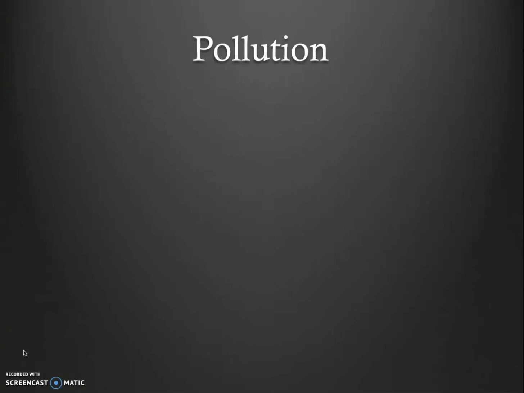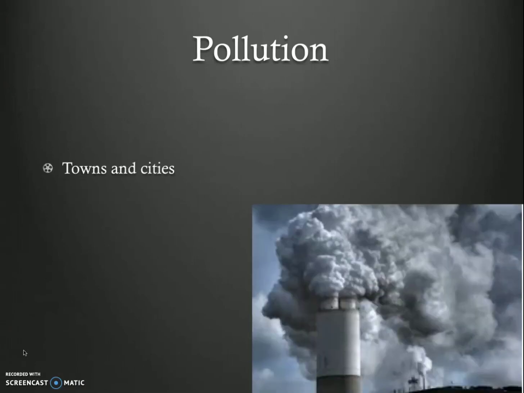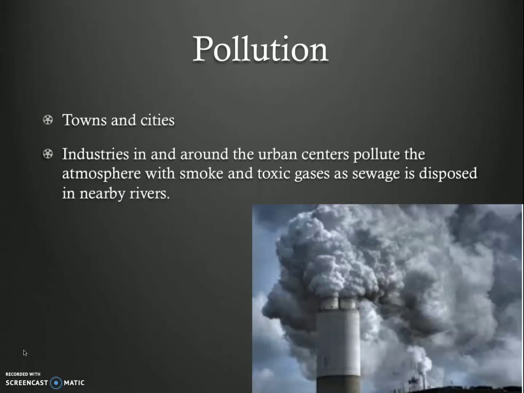Next is pollution. Towns and cities are major polluters of the environment. Cities discharge their entire sewage and industrial effluents untreated into the nearby river, and industries in and around the urban centers pollute the atmosphere with smoke and toxic gases.